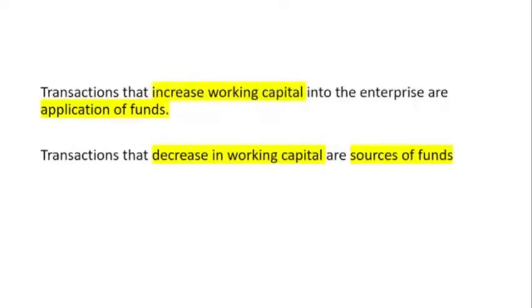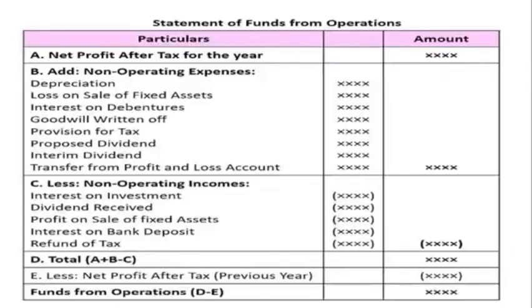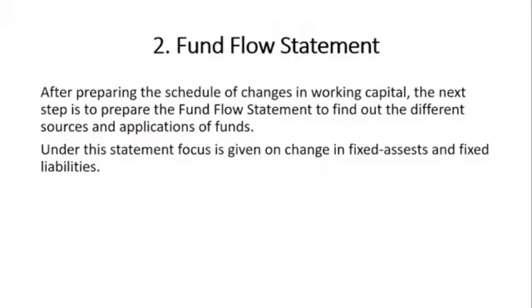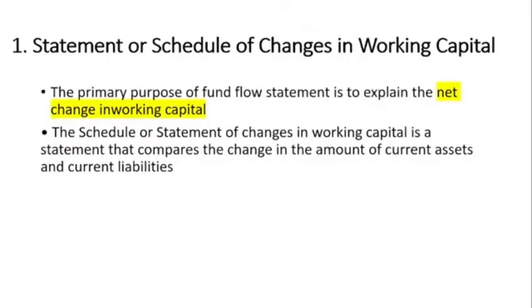Okay, now the transaction. In the application, first of all you need to understand the statement of the fund flow. This is a statement of the fund flow operation.